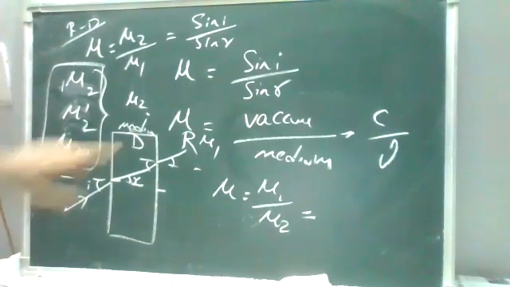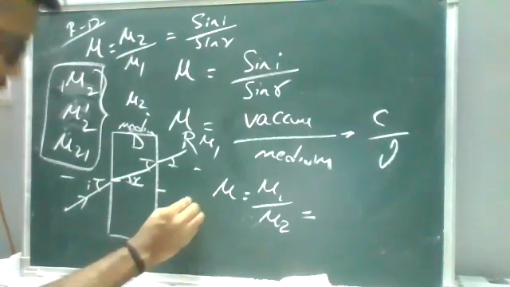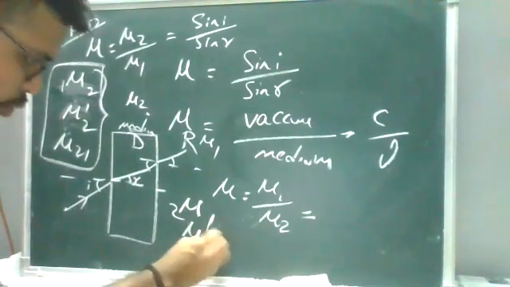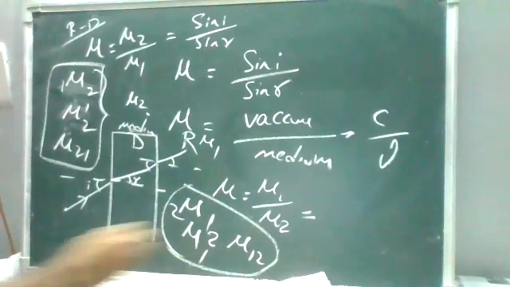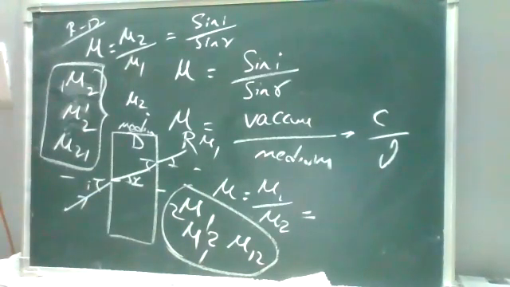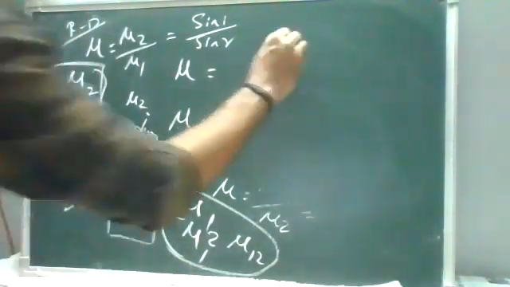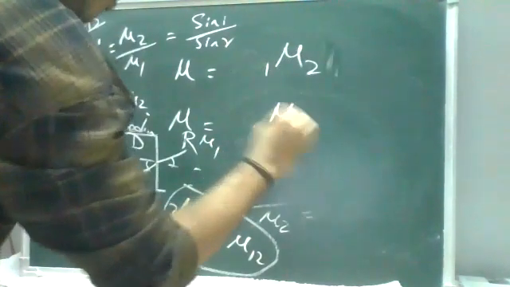Suppose when it comes denser to rarer, the terms will be mu2 with respect to 1, written 2mu1. So when we are discussing denser to rarer, the terms will be like this. In this relation, rarer to denser is 1mu2 and denser to rarer is 2mu1.